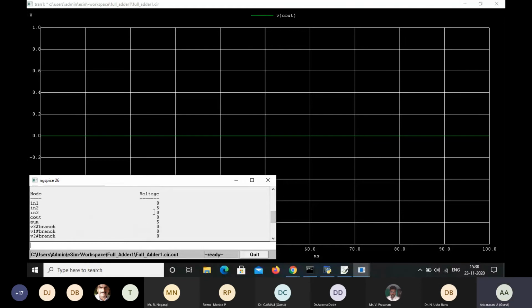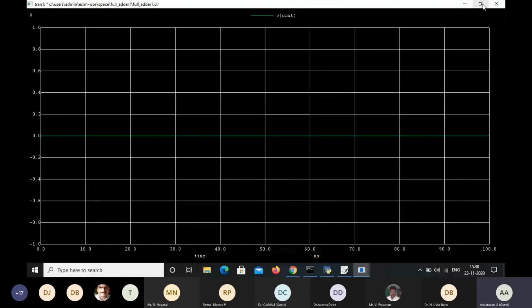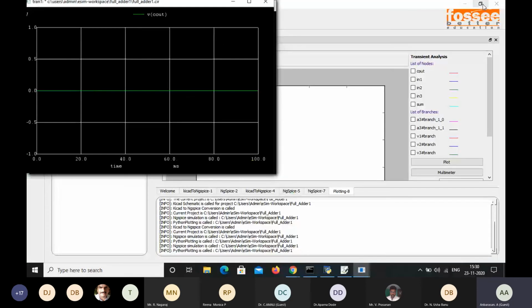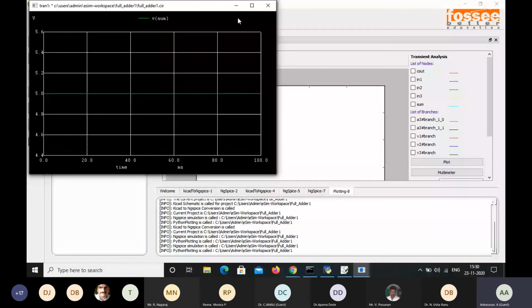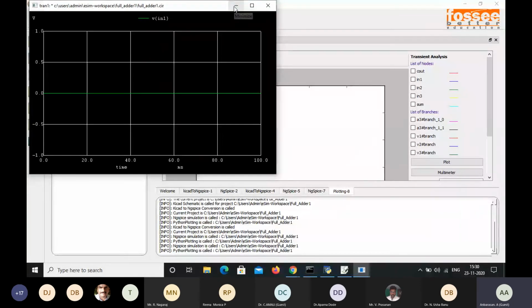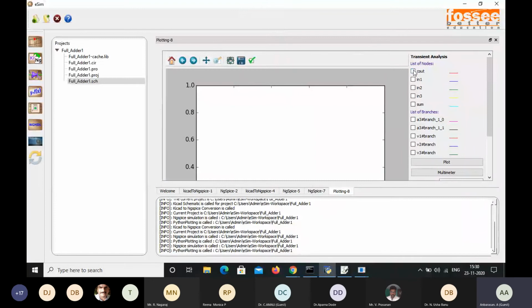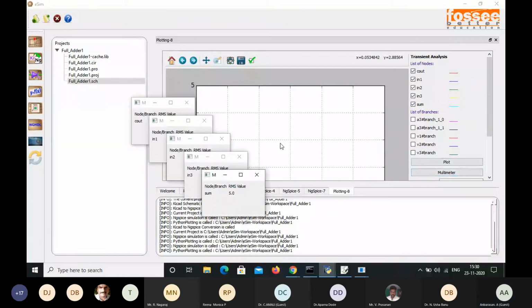Here input 1 is 0, input 2 is 5, input 3 is 0, and then sum will be 5 and the Cout will be 0. Cout 0, sum will be 1. Again IN3 is 0, input 2 is 1, that is 5 volt, input 1 is 0. This also we can see in the Python plot. It's not visible, so we go for the multimeter. So this is the procedure to design the circuit, and then you can see the output.